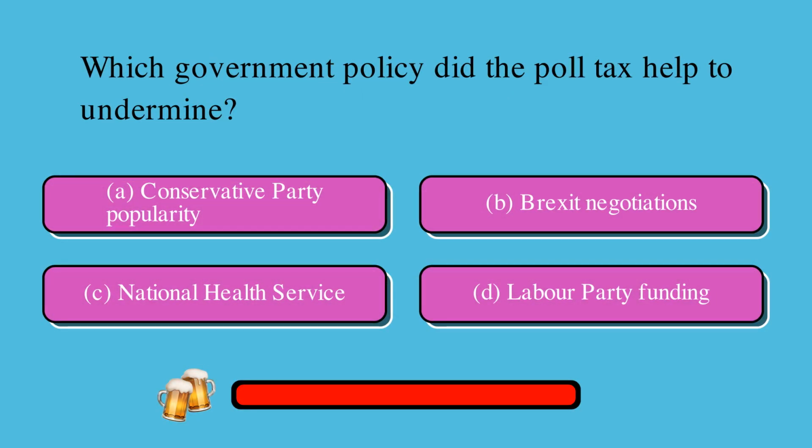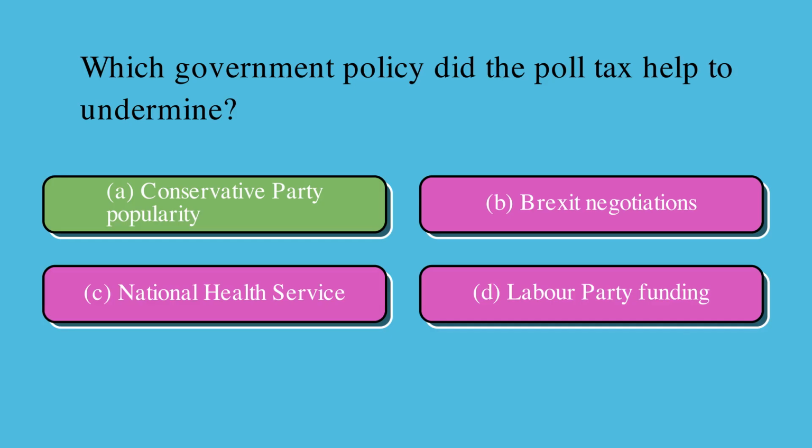Which government policy did the poll tax help to undermine? Is it A, Conservative Party popularity, B, Brexit negotiations, C, National Health Service, or D, Labour Party funding? The correct answer is A, Conservative Party popularity.